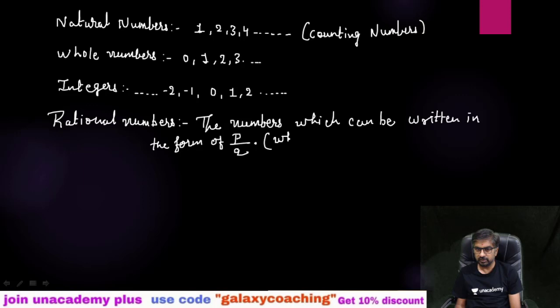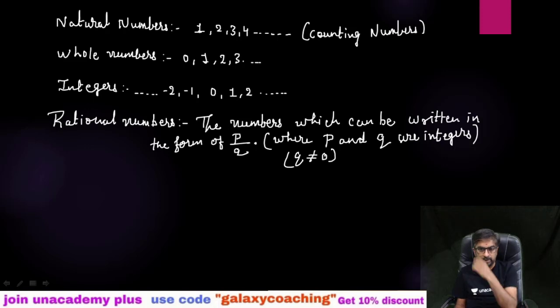P and Q are integers. This is very important, guys. P and Q are integers, and Q should not be equal to 0. So please keep this in mind: P and Q should be integers and Q should not be equal to 0. These are all rational numbers.